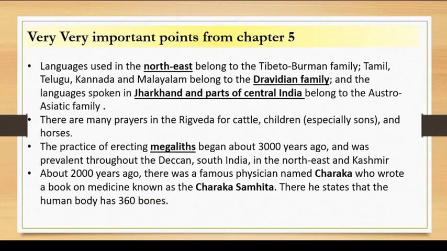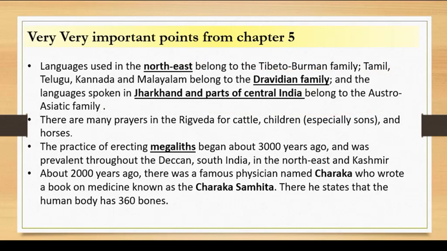Moving ahead, the chapter also tells you that languages which are used in the northeastern part belong to the Tibeto-Burman family. Tamil, Telugu, Kannada, Malayalam, etc. belong to the Dravidian family. And languages spoken in Jharkhand and parts of Central Asia belong to the Australo-Asiatic family. Okay, so this is technical information, although it is not much important, but you should know these facts. Okay, here and there it will help you to crack certain questions.